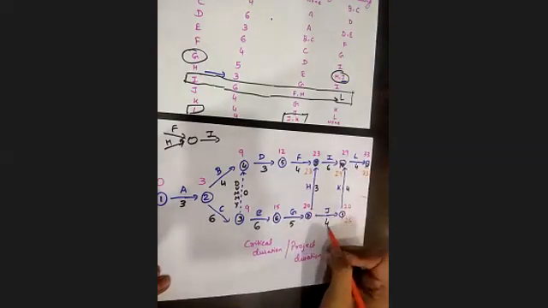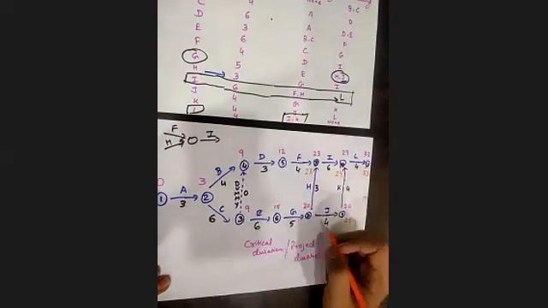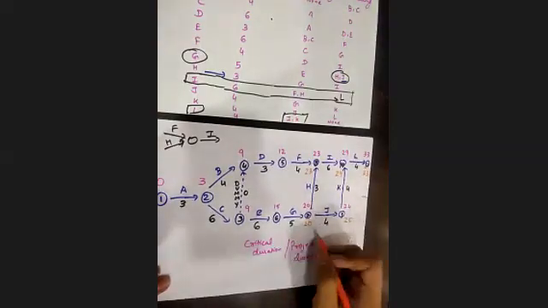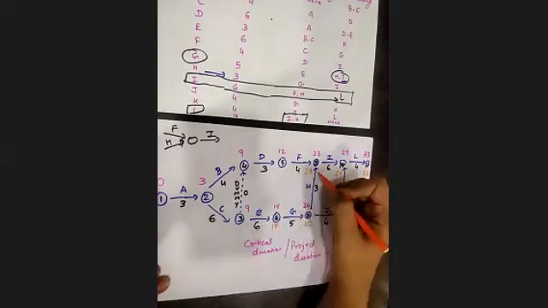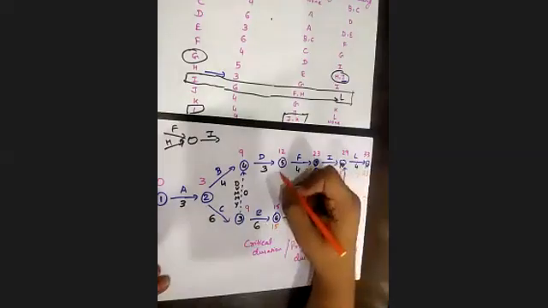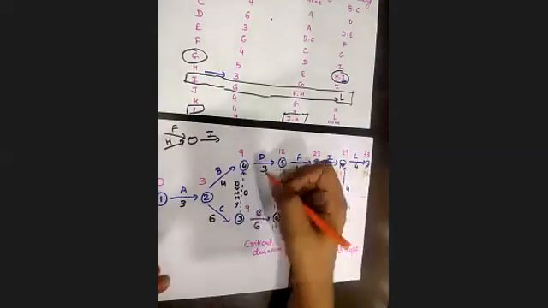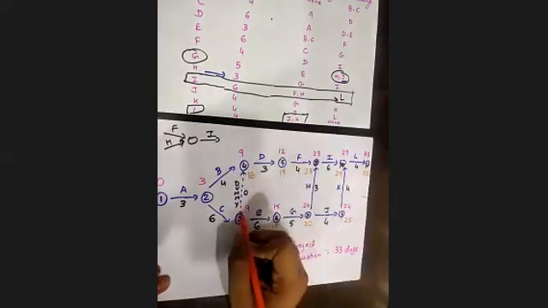25 minus 4, that is 21. 23 minus 3, so 20. So lower value is 20. Okay, then 20 minus 5, so 15. 23 minus 4, so 19. 19 minus 3, so 16. Again here two tails, so two options.